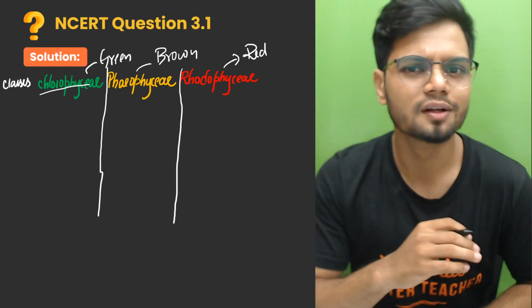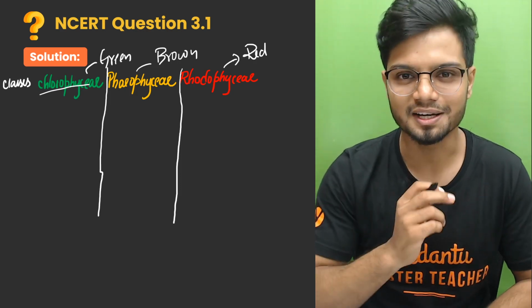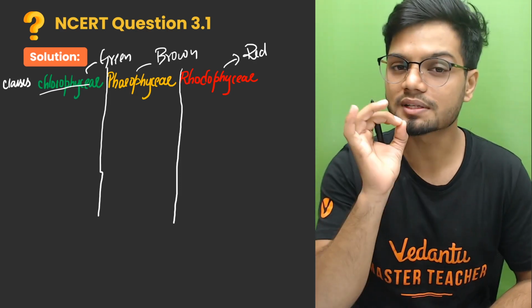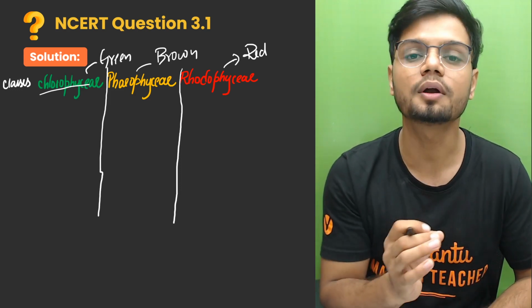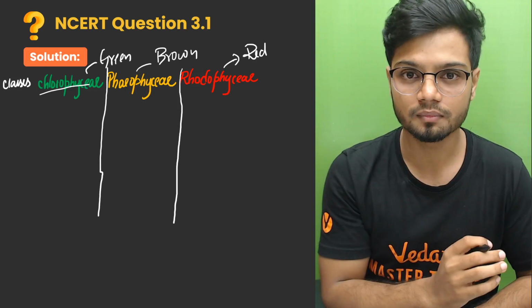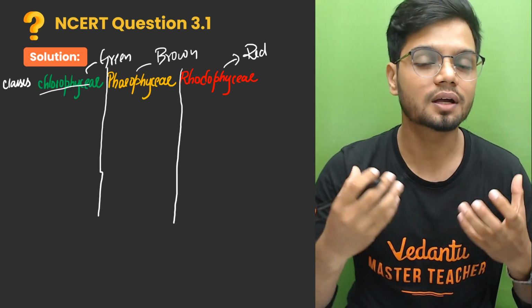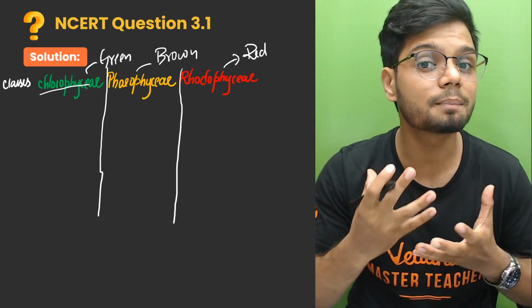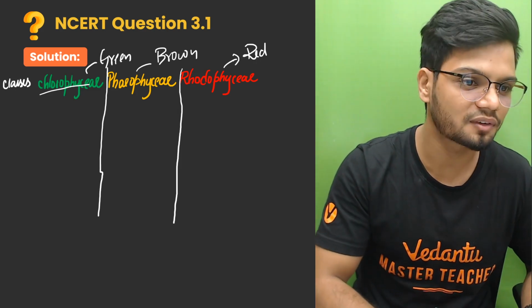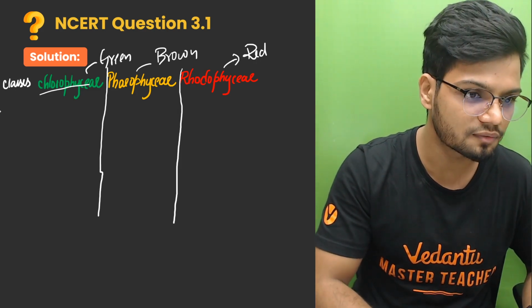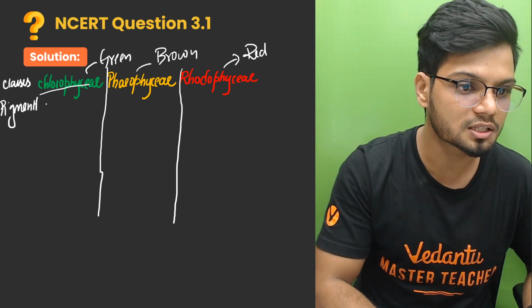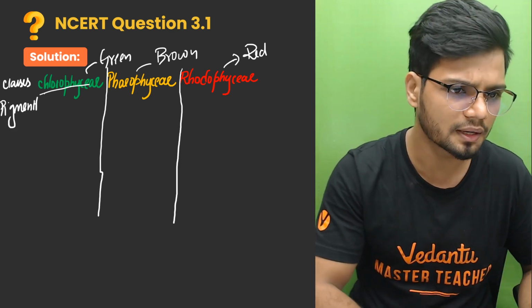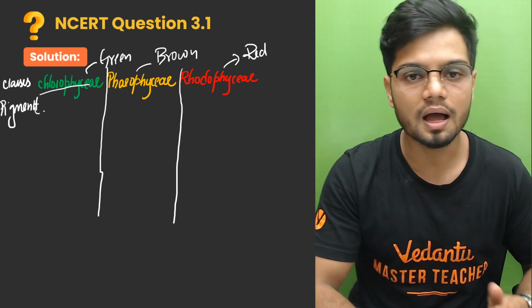So why the color? There is the first hint. The first basis of classification is the color of the algae. How do we get the color? The color is imparted because of the pigment present. So the first basis of classification is the pigment. What type of pigment is present in the algae?